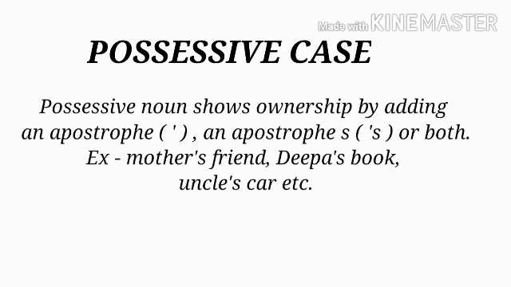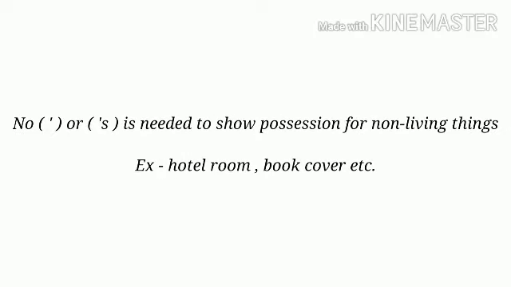Children, we all know that the term possession shows ownership. Here, a possessive noun shows ownership by adding an apostrophe s or only an apostrophe after the noun. For example, mother's friend, Deepa's book, uncle's car, etc. But if the possessor or the owner is a non-living thing, there no apostrophe is needed to show possession. For example, hotel room, book cover, etc.